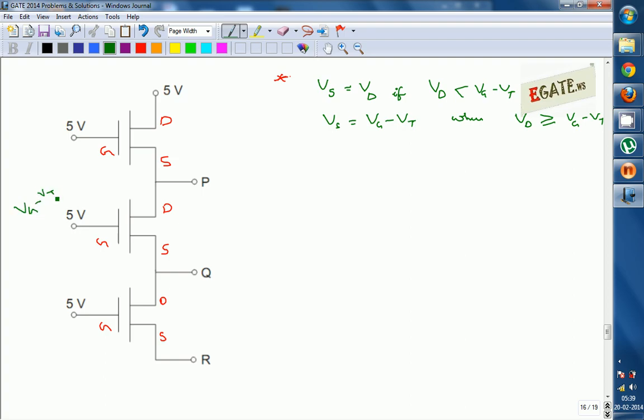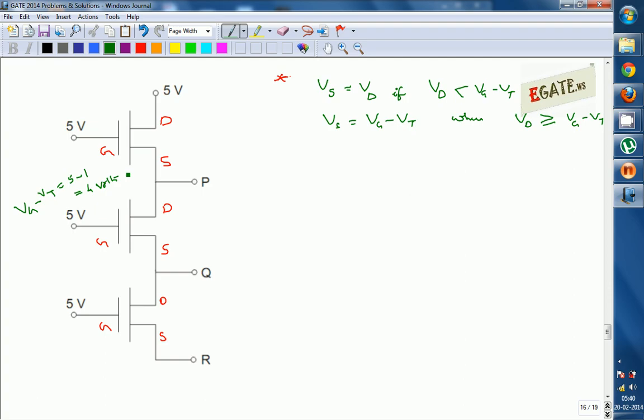Vg minus Vt is always 5 minus 1, that is equal to 4 volts, which is common for all the transistors because the gate voltage is at 5 volts. So we are going for the condition Vg minus Vt, that is 4 volts. You just have to check whether the drain voltage is greater than 4 or less than or equal to 4.